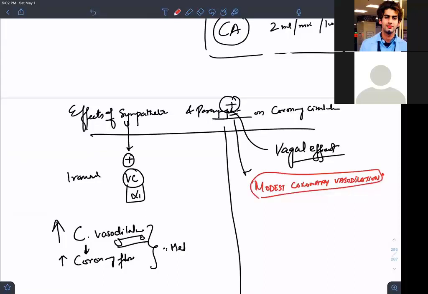Why does this happen? Because you are releasing acetylcholine directly on the coronaries. Yesterday somebody was asking me on the phone, so I hope you are getting the answer. It is because of the direct effect of acetylcholine released on the coronary vessels.